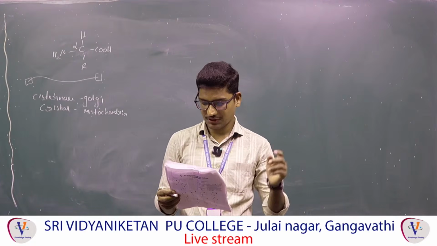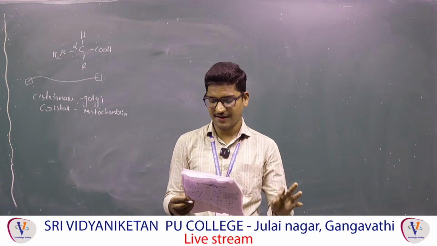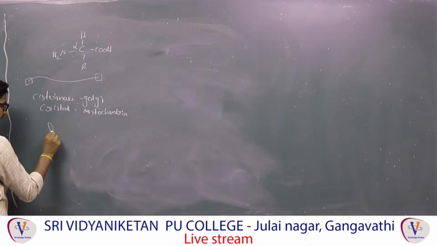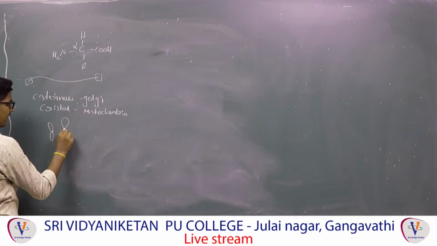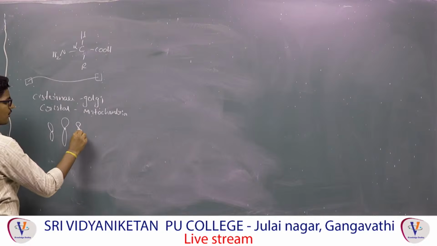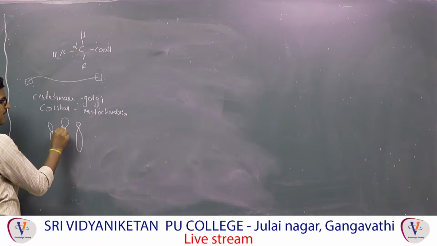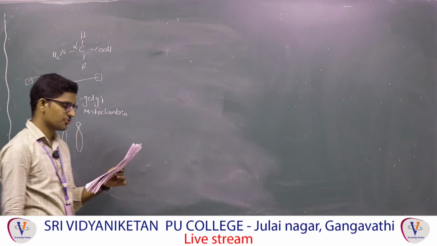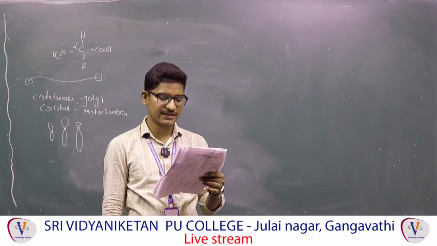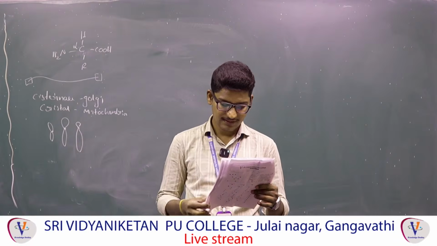Next, 125. In case of acrocentric chromosome, the centromere is slightly away from the middle. No, A is false. See, if the centromere is at the middle, that is metacentric. Slightly away from the middle, it is going to be submetacentric. Near the end, it is going to be acrocentric. What they are saying, centromere slightly away from the middle, is applicable to submetacentric, not acrocentric. So A is false. Kinetochores are structures present on the sides of the centromere. So B is correct, meaning R is correct.